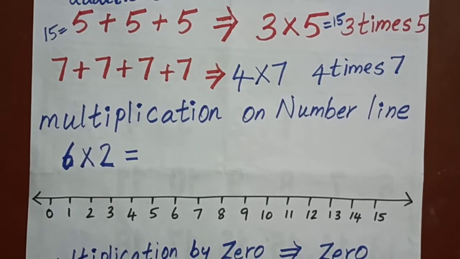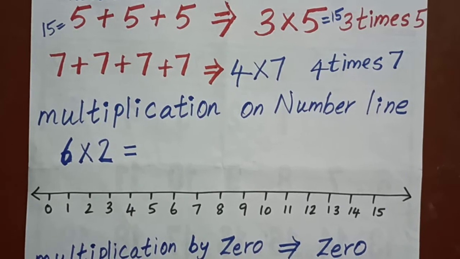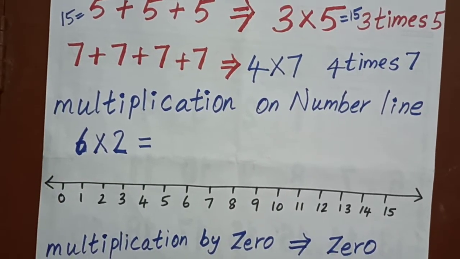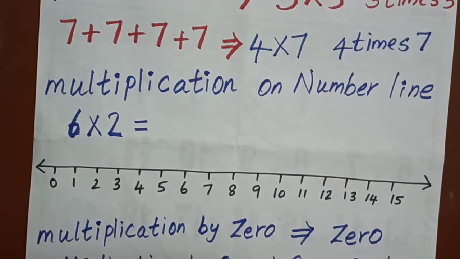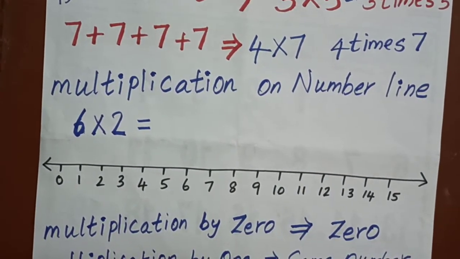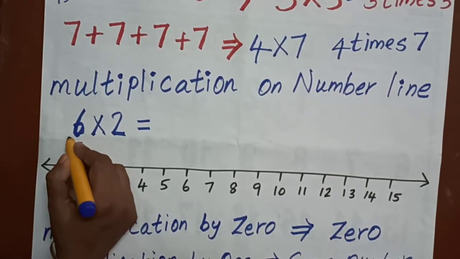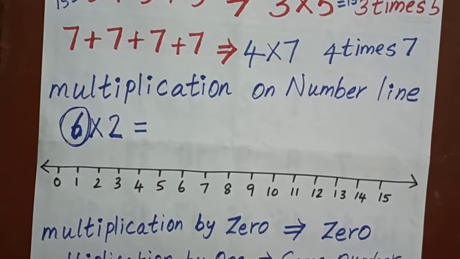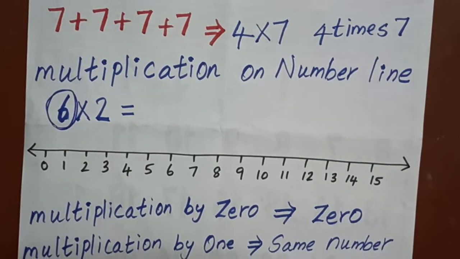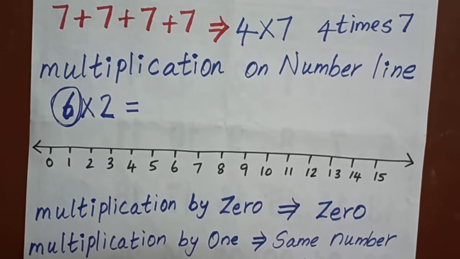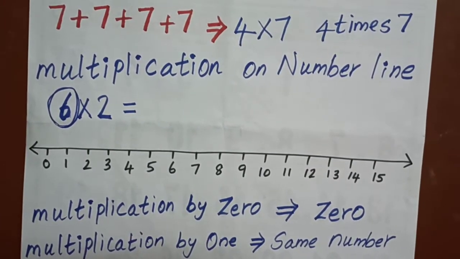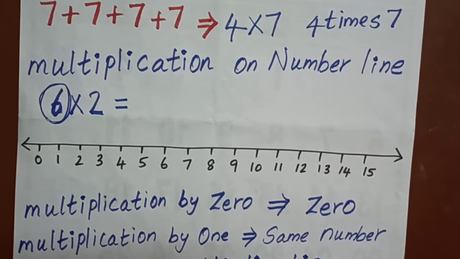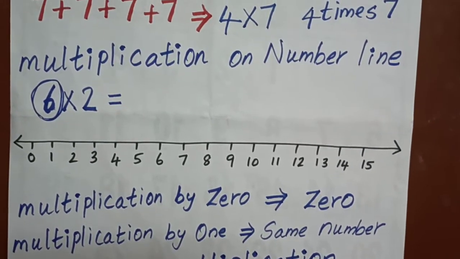Next we will see multiplication on a number line. Okay, 6 times 2. They have given the question as 6 times 2. 6 times 2 means I have to jump 6 times. How many times do I have to jump? 6 times. In each jump I have to skip two numbers.